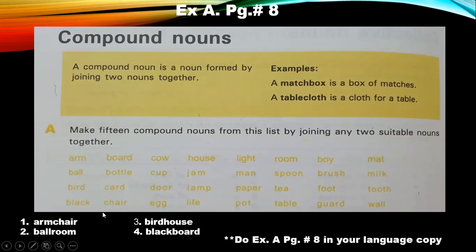So you have to find out what other compound words you can make out of here, right? For example, if I tell you one more, it will be life, what? Guard. Life and guard, lifeguard, right? Tea will go with what? Pot, right? So tea and pot. Tea, pot. This is the way you're going to make them. Another way you can have wall and paper. Wall and paper go together and form wallpaper, okay? So this is the way you have to do exercise A.